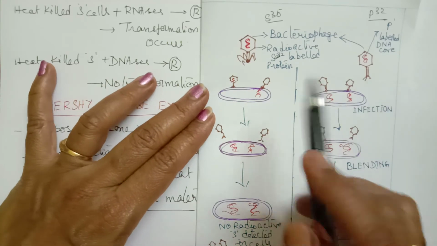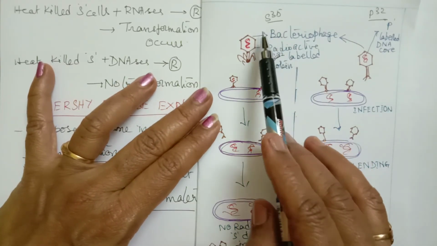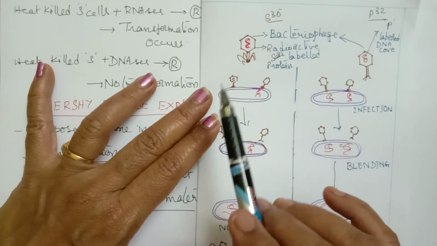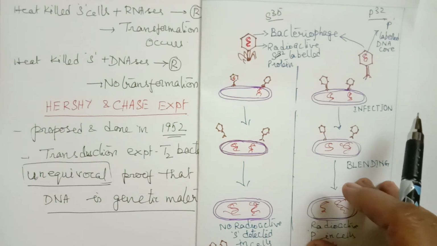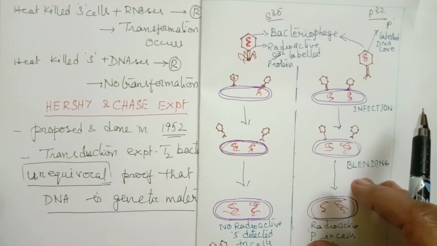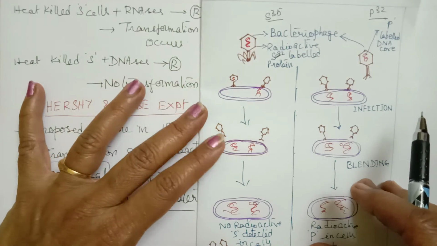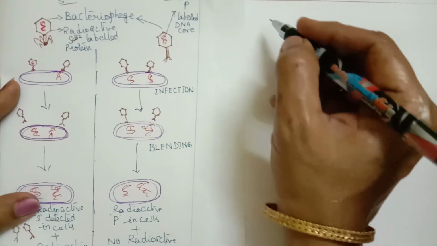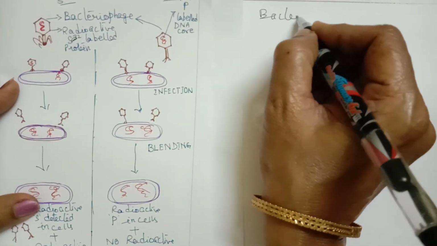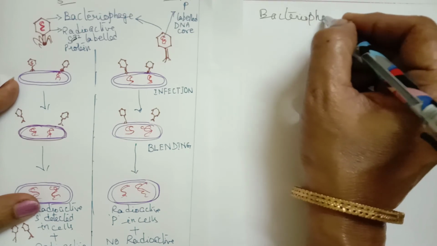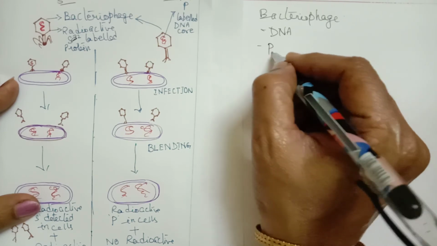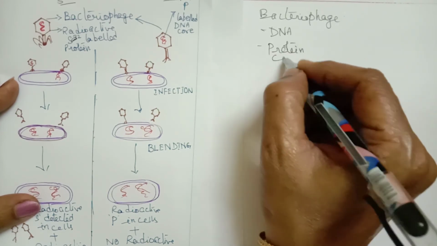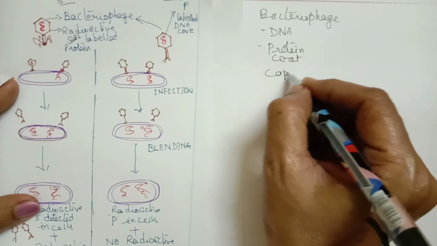Now, first of all, we should know which part of the bacteriophage can take up sulfur. A bacteriophage is a virus and has only DNA and an outer protein coat, which is called a capsid.